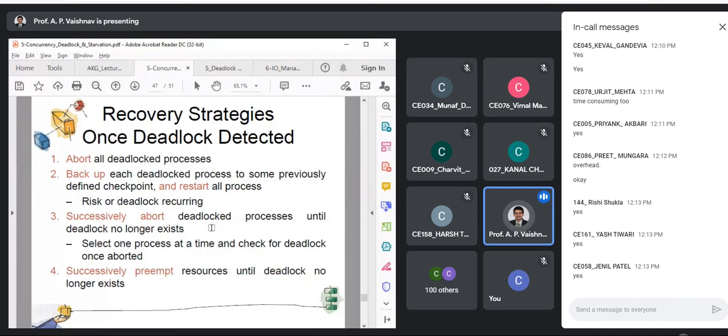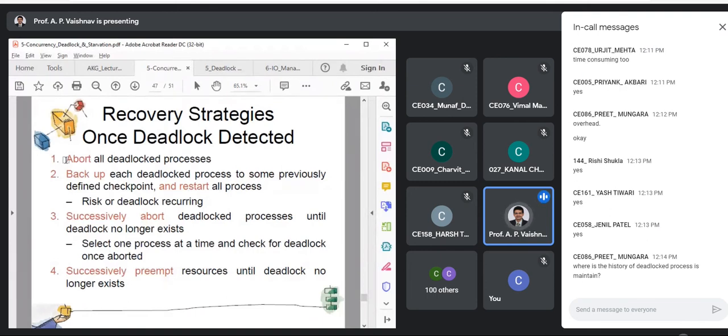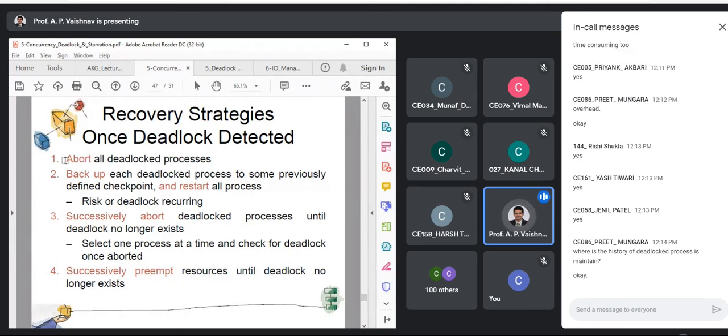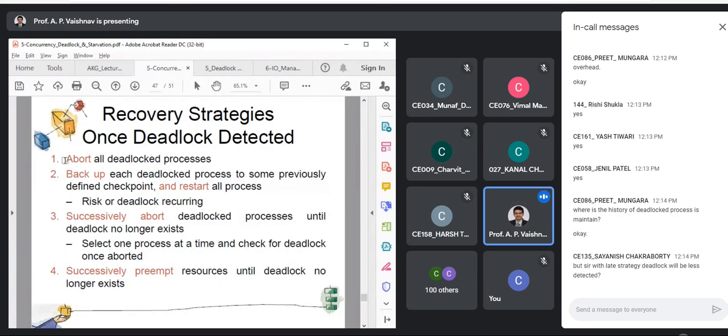Once deadlock is detected, what are the options we have? Like in databases, where you have studied that a transaction can be rolled back, over here we have processes. So there are different approaches we have. The standard approach that is used: where is the history of deadlocked processes maintained? There is a data structure for that, which the OS maintains separately. It is not assigned a name specifically, but the OS knows the location where it maintains all these things. Or alternatively, it can also mark that in the process table, where you can have an entry for it.